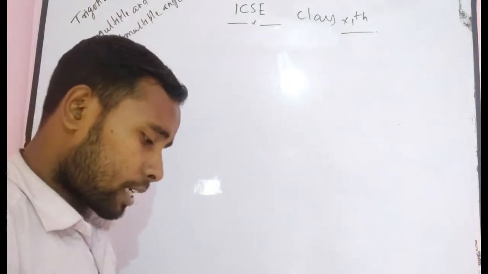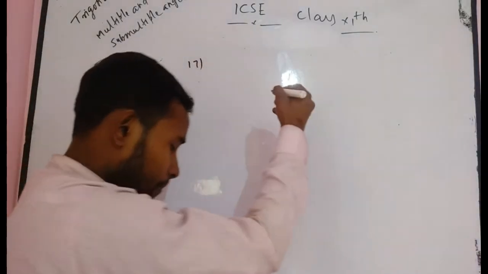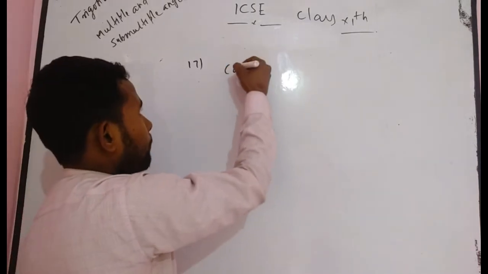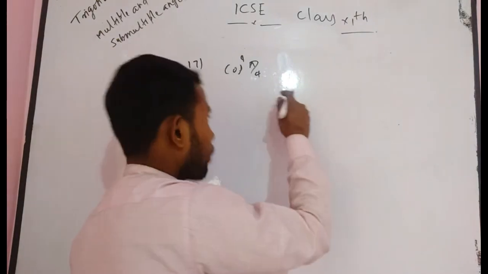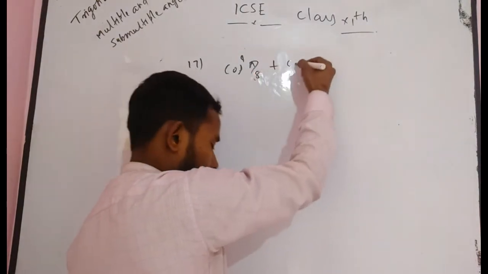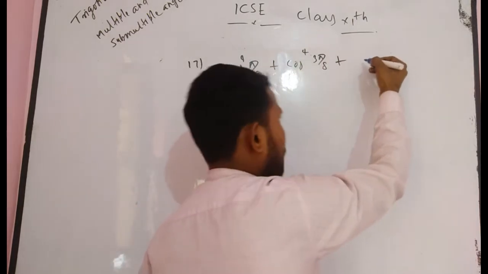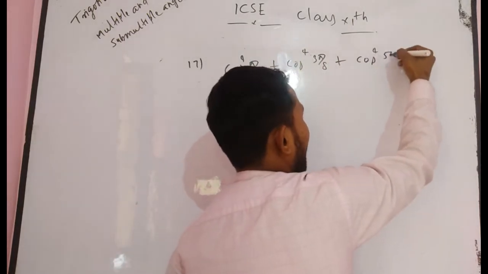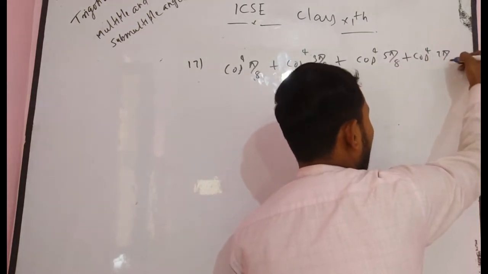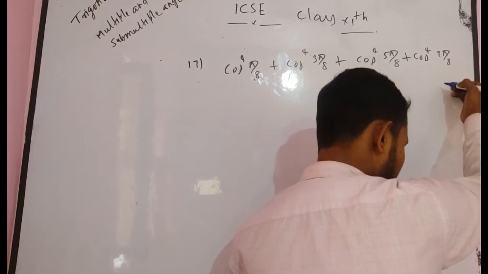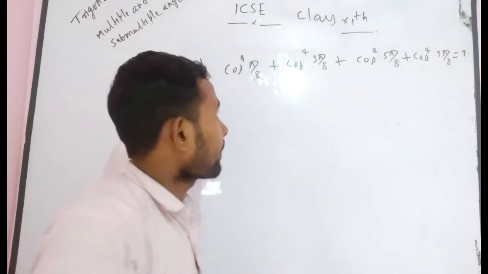In the next question, there is again a similar kind of problem, with only a difference. Cos⁴(π/8) + cos⁴(3π/8) + cos⁴(5π/8) + cos⁴(7π/8) is equal to what? You have to find the value of this expression.